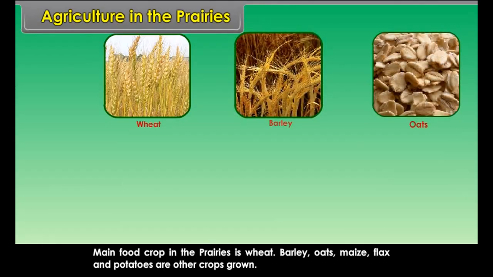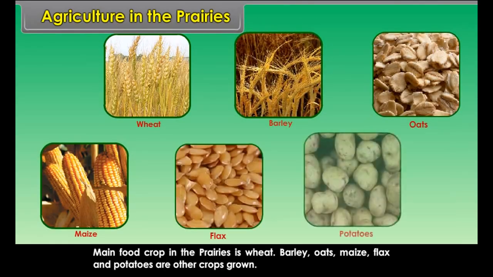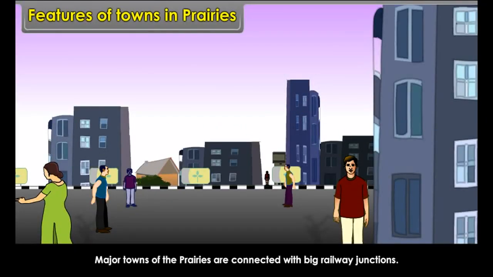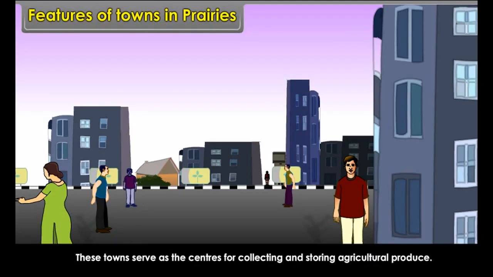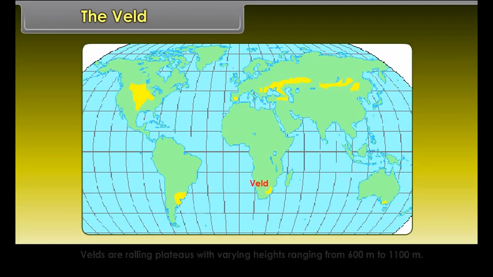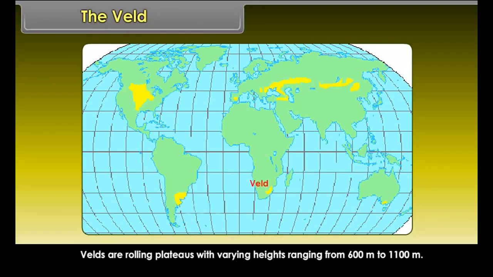Wheat is harvested with combined harvesters and threshers. Farmers practice mixed farming and also crop rotation is practiced. The main food crop in the prairies is wheat. Barley, oats, maize, flax and potatoes are the other crops grown. Features of towns in prairies. Major towns of the prairies are connected with big railway junctions. These towns serve as the centers for collecting and storing agricultural produce.